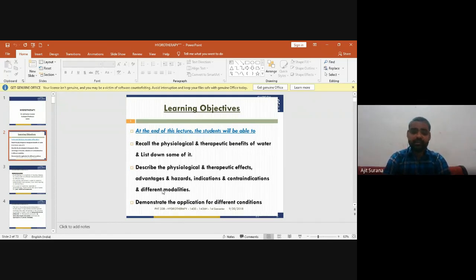At the end of this lecture, the student will be able to recall the physiological and therapeutic benefits of water and list down some of them. They will describe the physiological and therapeutic effects, advantages and hazards, indications and contraindications, and different modalities used in hydrotherapy. They will demonstrate the application for different conditions. So these are the learning objectives for the students of hydrotherapy.